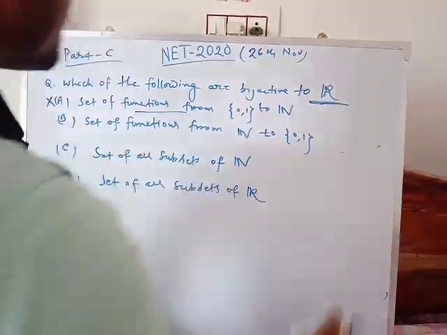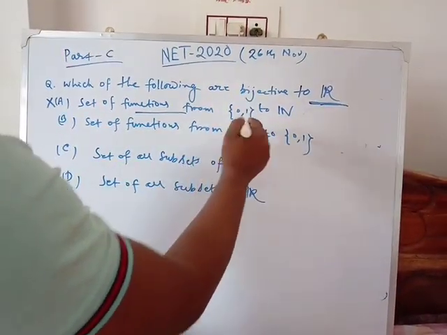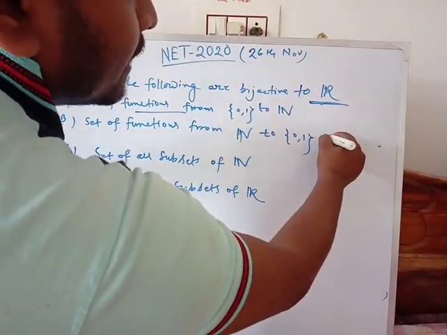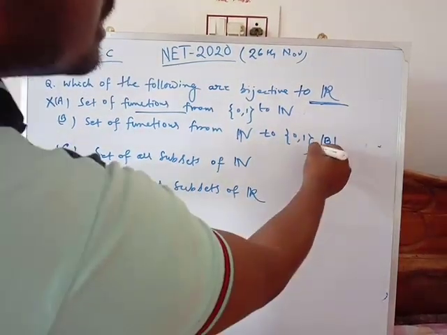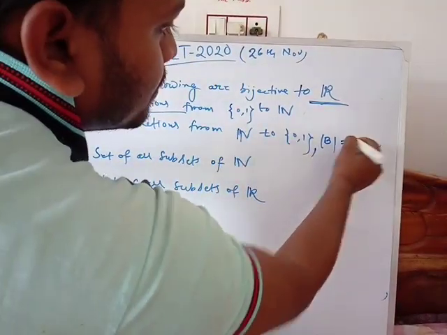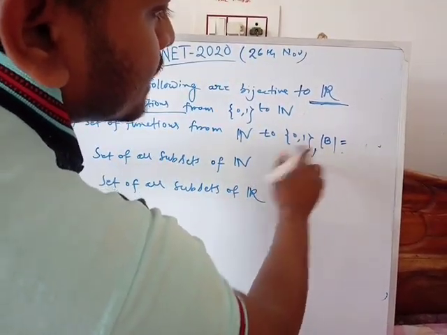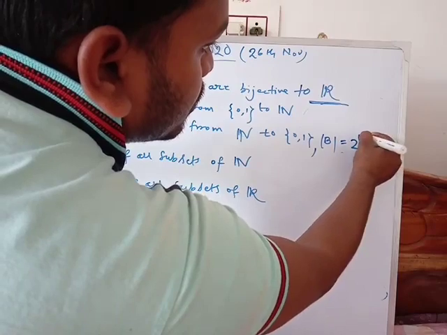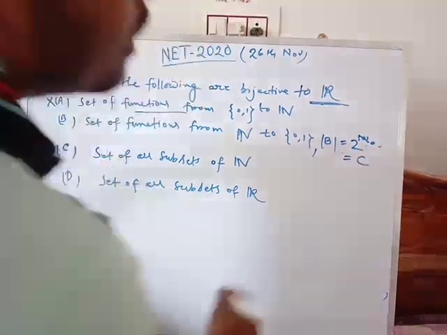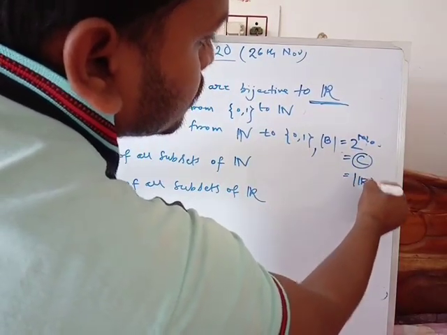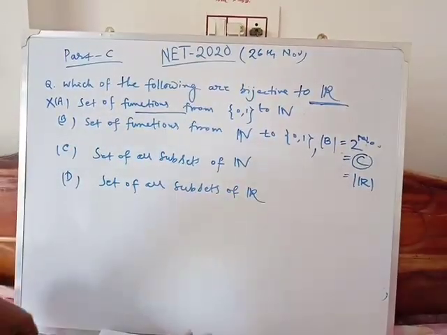And for option B, the set of all functions from N to {0,1}. If we denote this set B, then the cardinality of the set of all functions from N to {0,1} will be the cardinality of this set, that is 2, to the power of the cardinality of N, that is aleph naught. So 2 to the power aleph naught equals the continuum, that is C. So this is equal to the cardinality of R, so it will form a bijective mapping. So option B is correct.